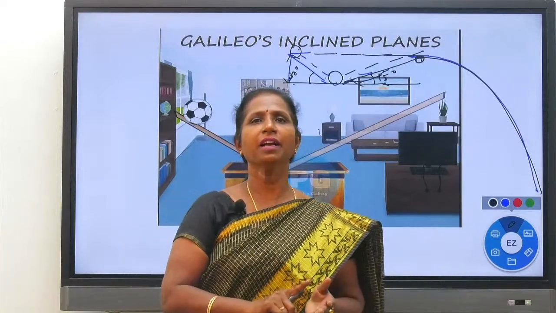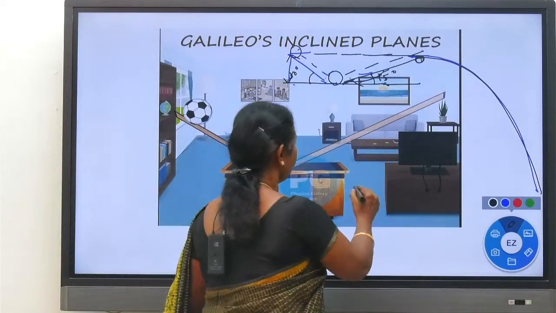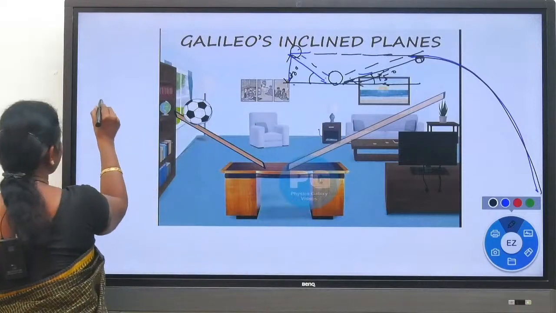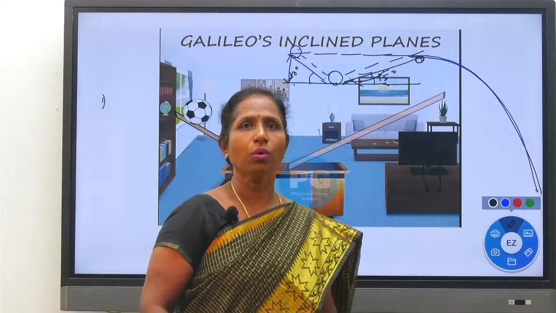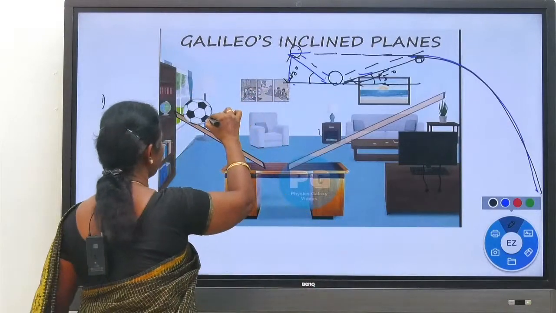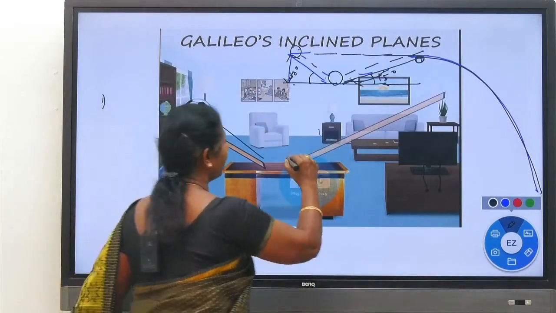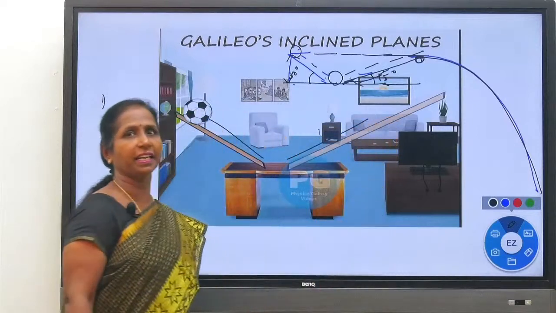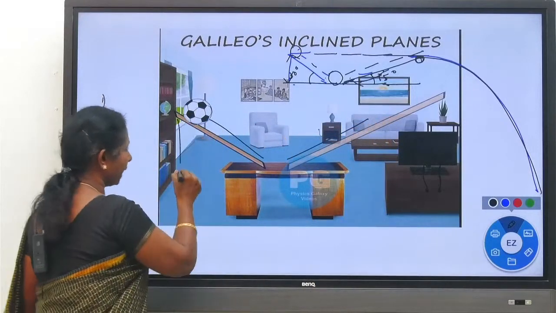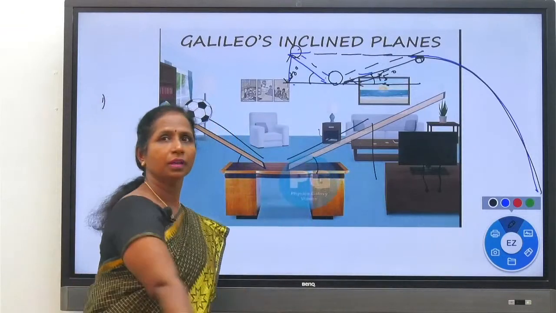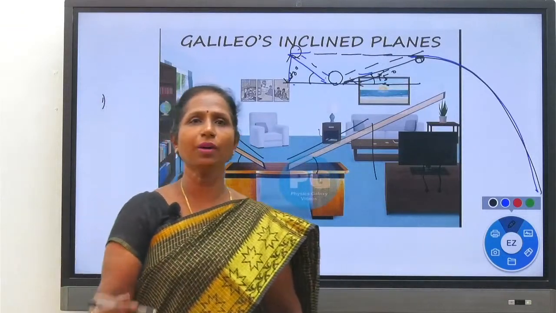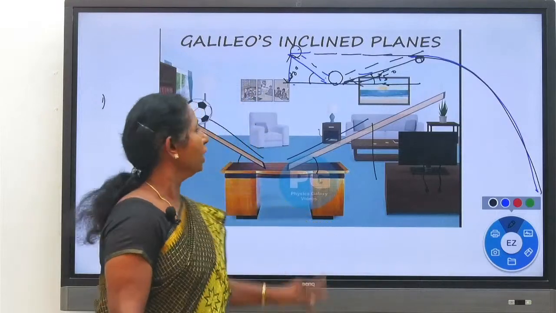First case is when the angle of inclination is the same and the height is the same. Now the distance covered by the ball in the first inclined plane is equal to the distance covered by the ball in the second inclined plane. Height is the same, angle of inclination is the same. Velocity alone is different.